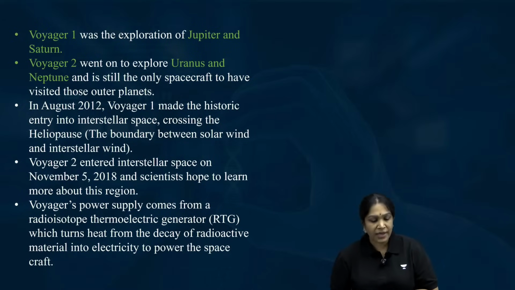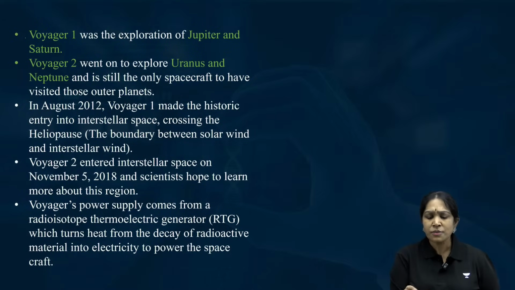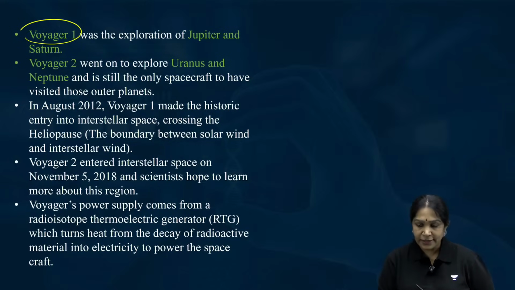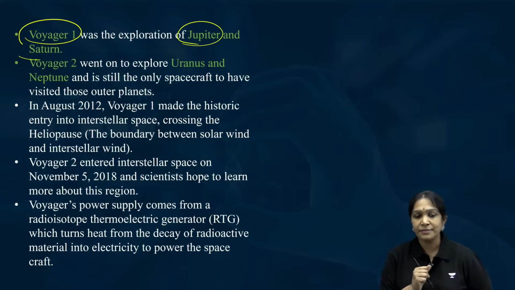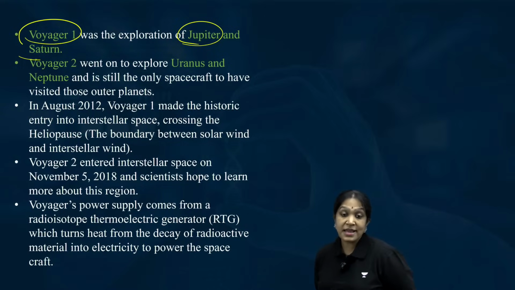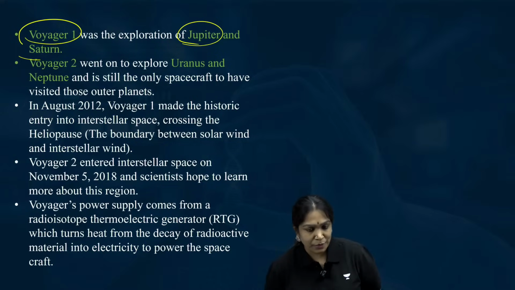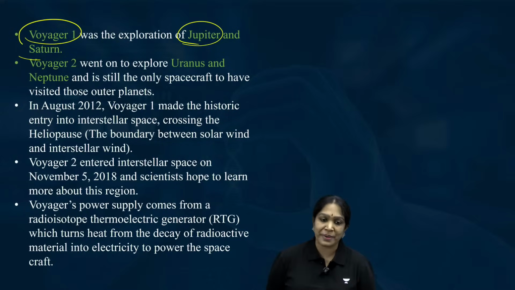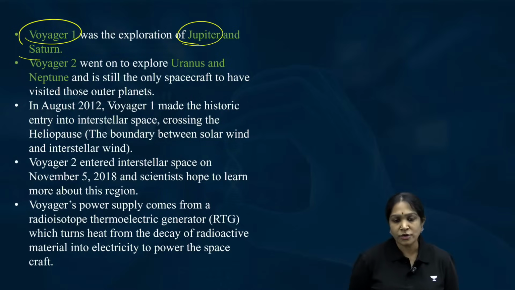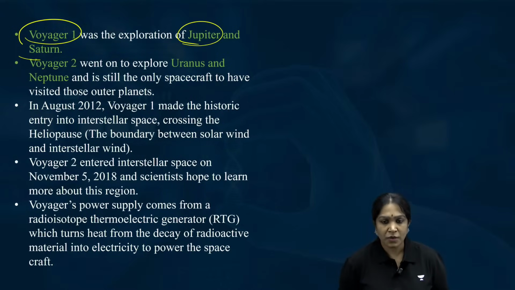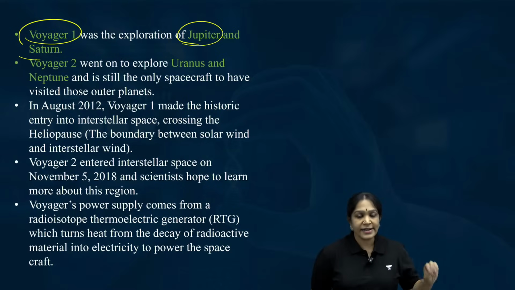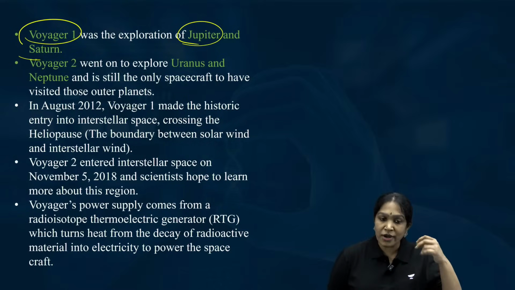Is it clear? See, Voyager 1 was originally sent to study Jupiter and Saturn. It means it did more action, more activity than it is expected, far beyond our expectations. We after all wanted it to study about Jupiter and Saturn, but it actually studied all these things, crossed the sun and entered into the interstellar space also.